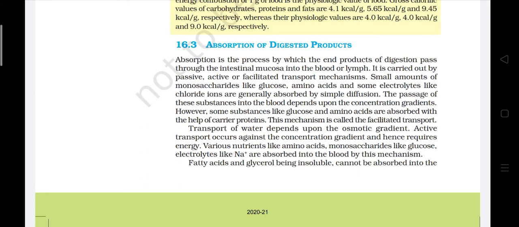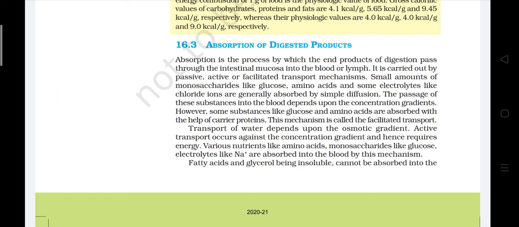Absorption of digested products. Absorption is the process by which the end products of digestion pass through the intestinal mucosa into the blood or lymph. It is carried out by passive, active or facilitated transport mechanisms. A small amount of monosaccharides like glucose, amino acids and some electrolytes like chloride ions are generally absorbed by simple diffusion.